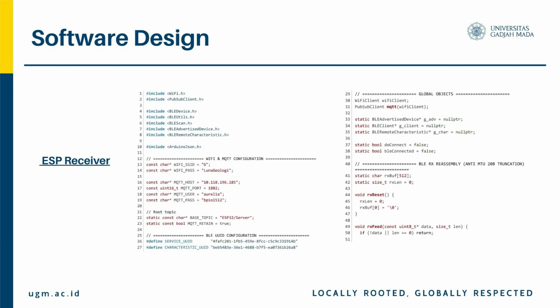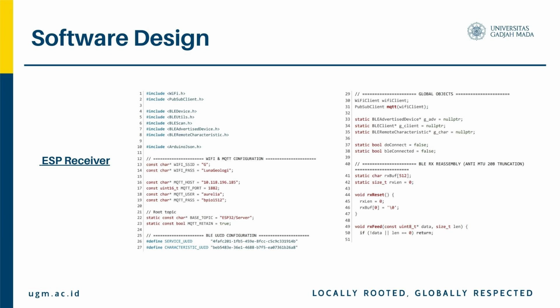Next is the BLE receiver, which is organized into several sections. At the top are configuration constants. Similar to the transmitter, it includes Wi-Fi credentials, MQTT broker settings, and BLE UUIDs that identify our sensor device.